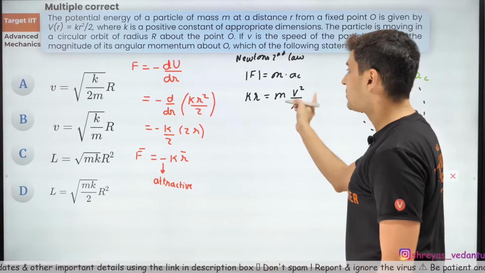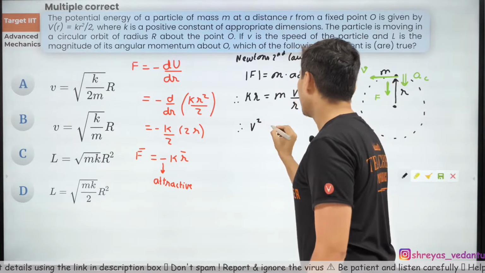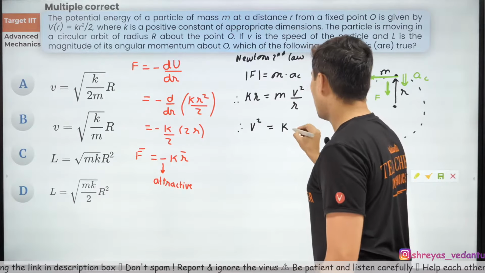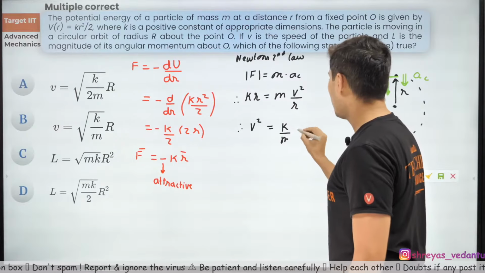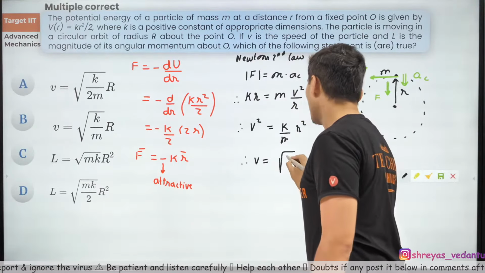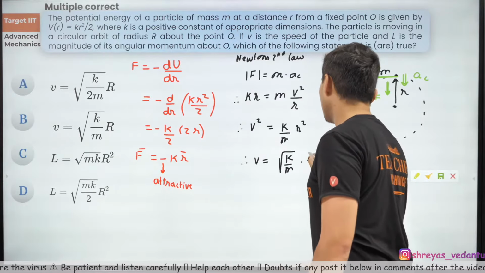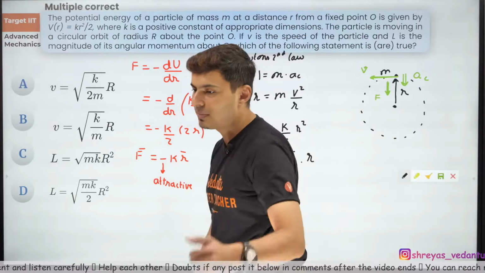So just move this around, and what you are going to get is v square is equal to k by m, r goes on the top, so k by m r square. Therefore v will be equal to root of k by m, and that r will be outside. Yes, I think we have an option like that, which is option B.